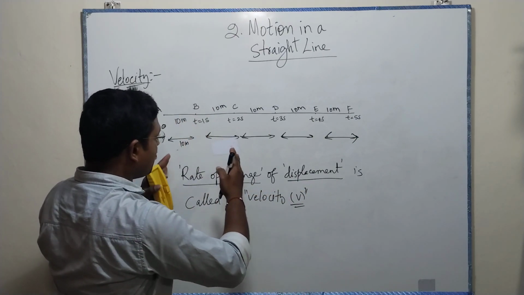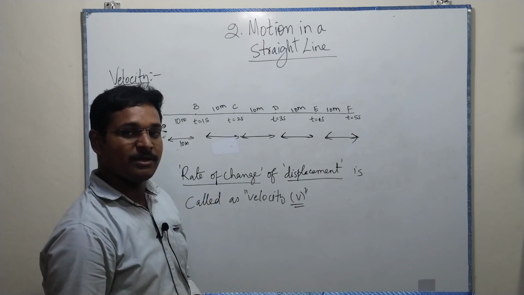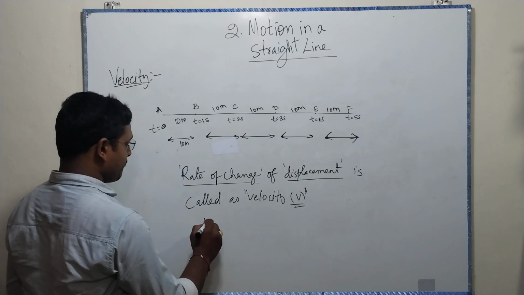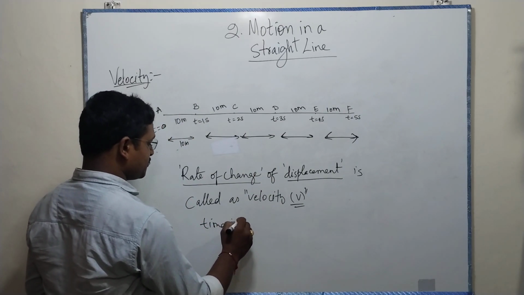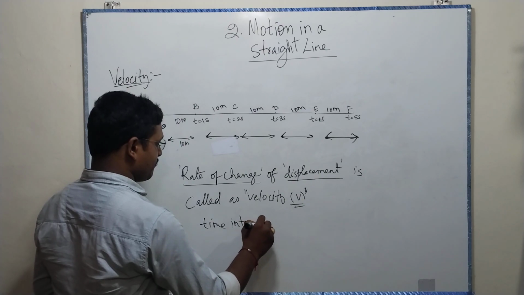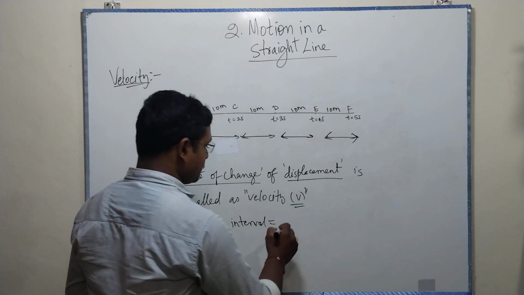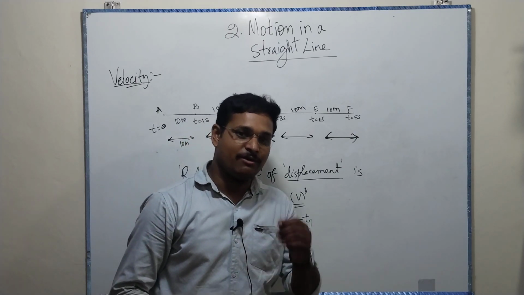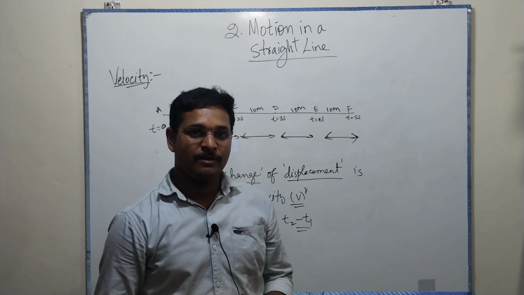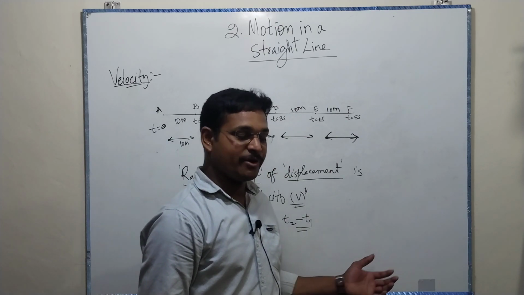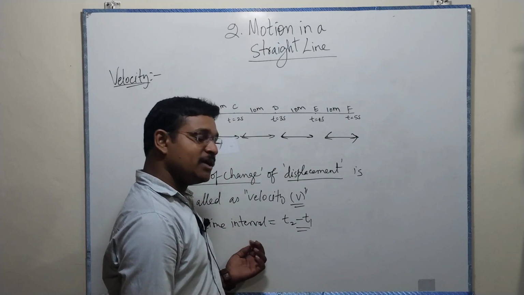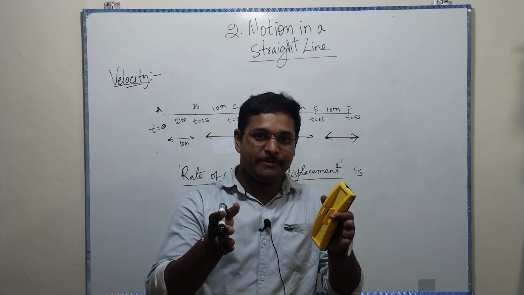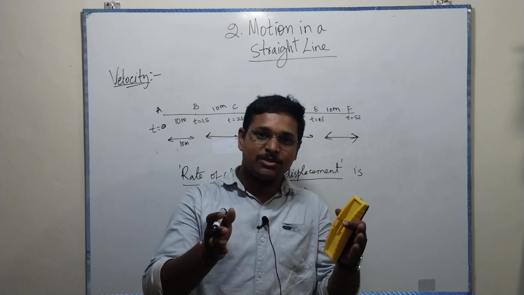Now, if it is covering the same distances in the same time intervals, what is a time interval first of all? Time interval is nothing but T2 minus T1. Generally we say interval break. Here we are seeing a time interval, nothing but some time span. Maybe 1 second, maybe 2 seconds.